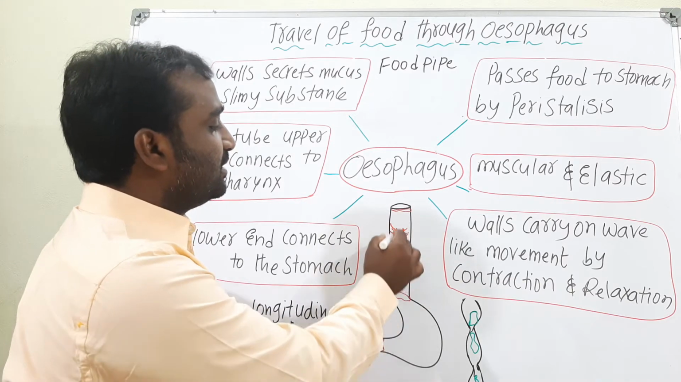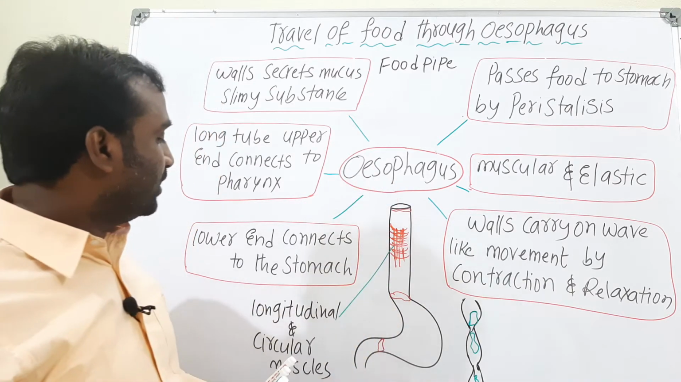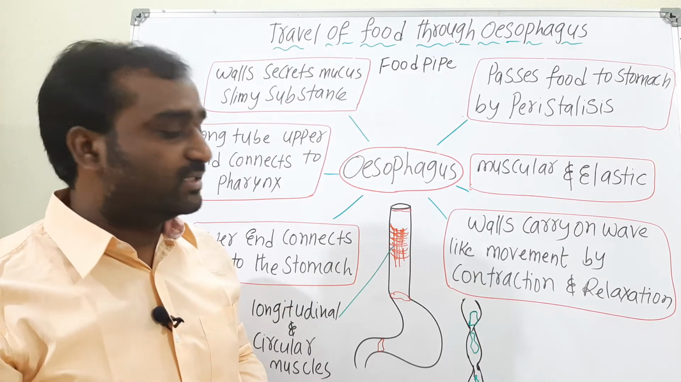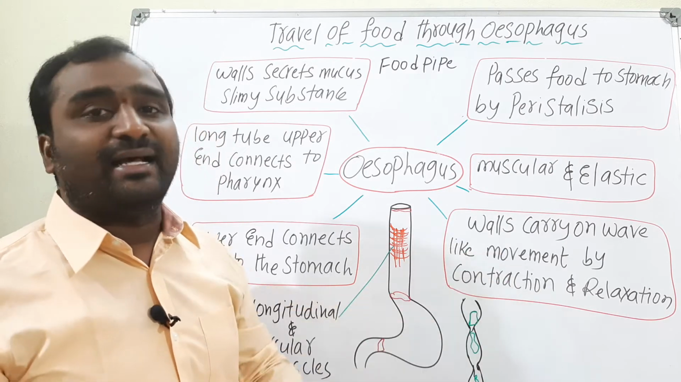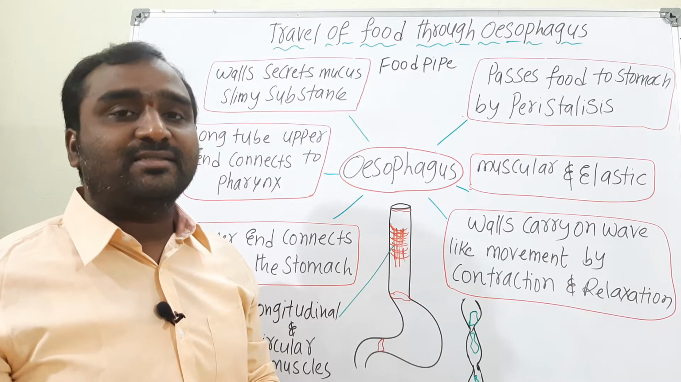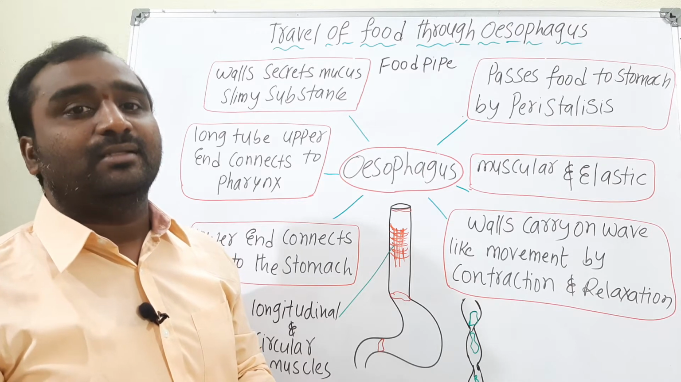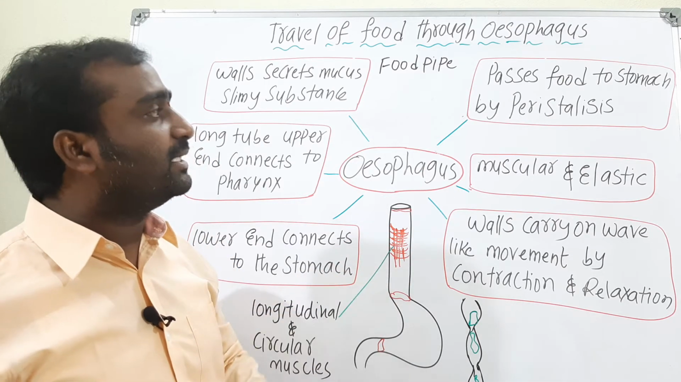The walls of the esophagus are made up of longitudinal as well as circular muscles. These muscles contract and relax, and during the contraction and relaxation, the movement of food takes place.